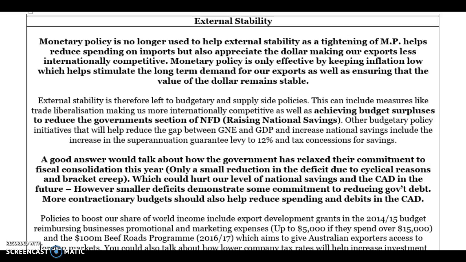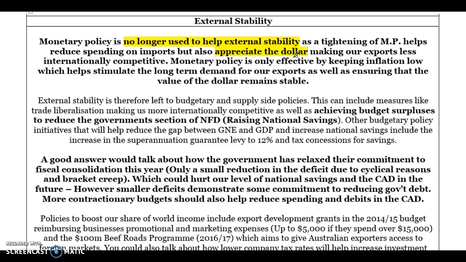Okay, in this video we're going to be looking at how the policy mix can be used to achieve external stability, equity in the distribution of income, and improve living standards. So in terms of external stability, we've talked about this in the past, but monetary policy is no longer used to target external stability. And the problem with that is, for example, if we increase interest rates, that can lead to less import spending, which is good for the CAD, but it will also appreciate the dollar, which is bad for the CAD. So whether we tighten or loosen monetary policy, it's not going to be effective at targeting external stability.